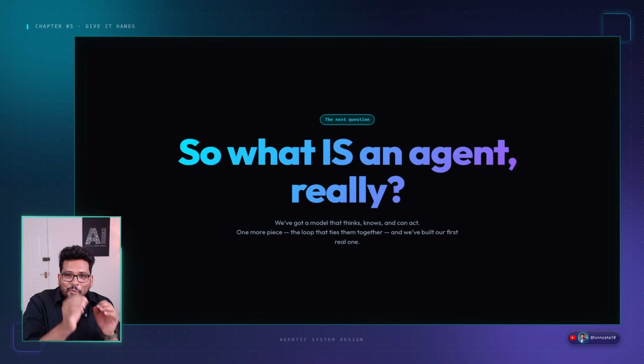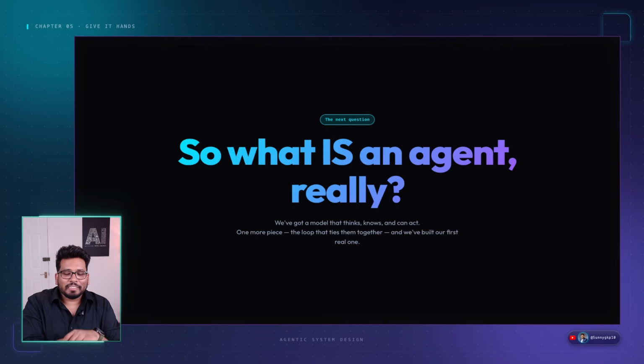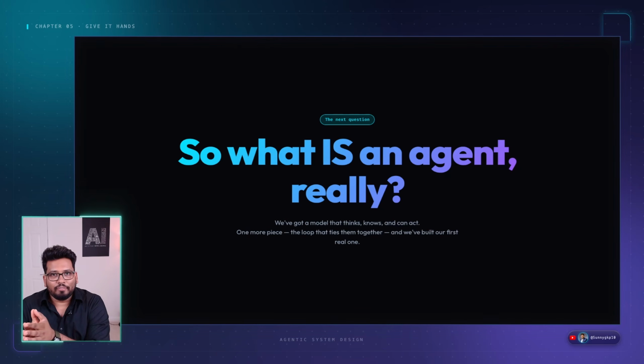Now the question is, what is an agent really, right? As we talk about it, the loop is the agent, where we are simply looping through it, right? But that's a very simple way of explaining it. Actually, there are a lot of things in an agent. So in the next chapter we'll talk about what agents really are, and their multiple components which we need to study at a higher level. That will really set up a foundation for our engineering section, which is going to be in depth, and it will literally blow your mind, because these are the things you will really use in real life, right?